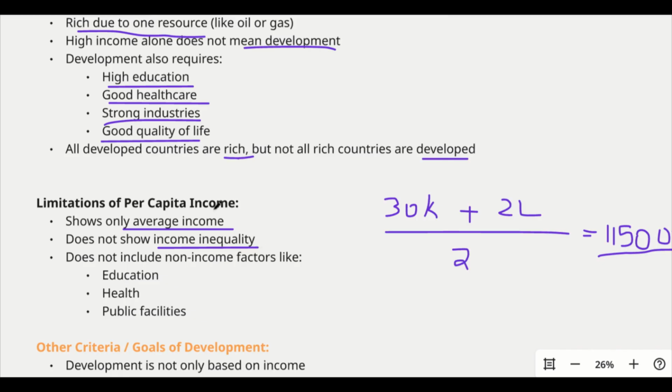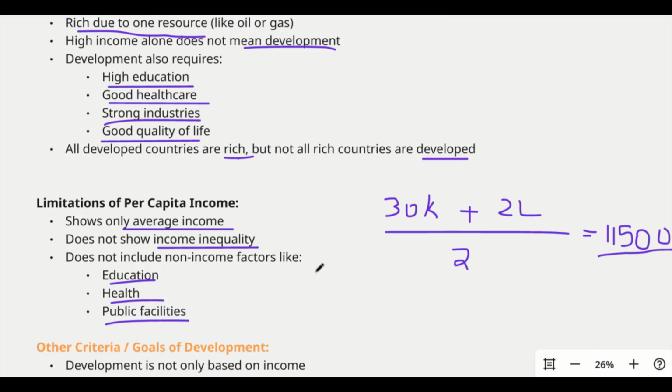In countries, mostly developing or developed, you can see that there will be some richest persons. For example, take the case of India. We have rich people like the Ambanis, the Adanis, and a lot of film stars who are multimillionaires. We cannot say that our country is rich due to these extreme values. It also does not include non-income factors like education, healthcare, and public facilities.